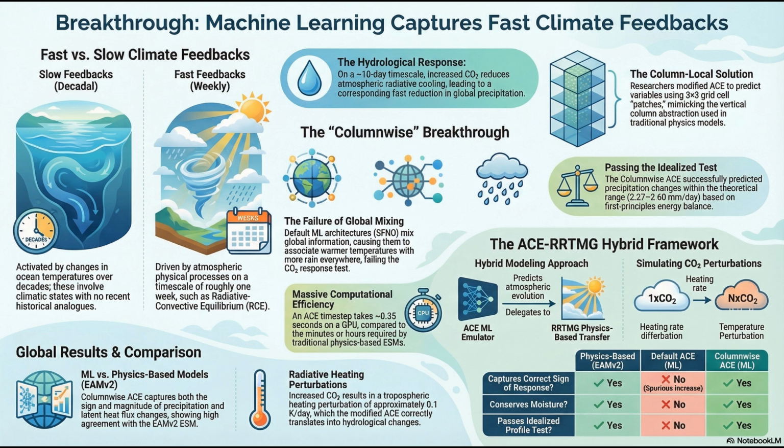Exactly, and the results are striking. By forcing the network to diagnose precipitation using only that local 3x3 patch, the modified ACE perfectly matched the physics-based ESM. Wow. Yeah, global mean precipitation dropped, latent heat flux dropped, and the spatial patterns of the hydrological response aligned beautifully with the benchmark. The tunnel vision literally saved it. That is a massive lesson in network design.